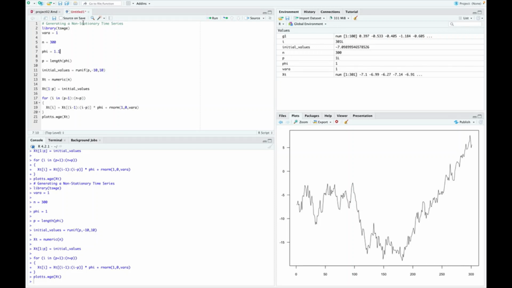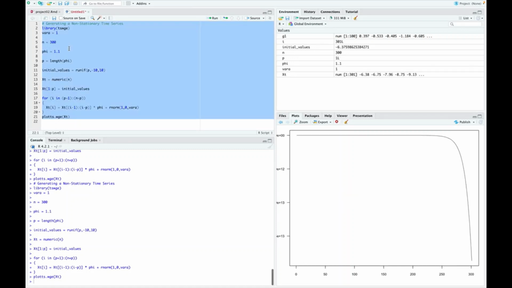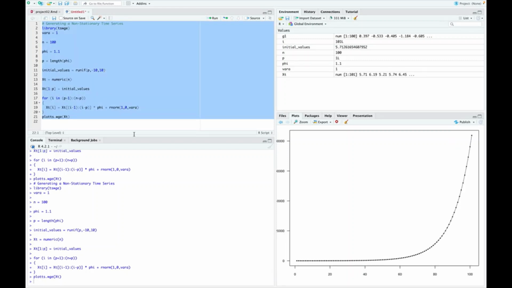However, what happens when we just make this a little bit bigger than 1? When we make that root inside the unit circle, not on the unit circle or outside the unit circle, what happens then? So we'll show that. We'll do this. And explosive behavior happens relatively quickly, right? We can even knock this down to 100 observations, right? What happened? That's 1,000 observations, right? We can even see the dots here, but it stays relatively stable.